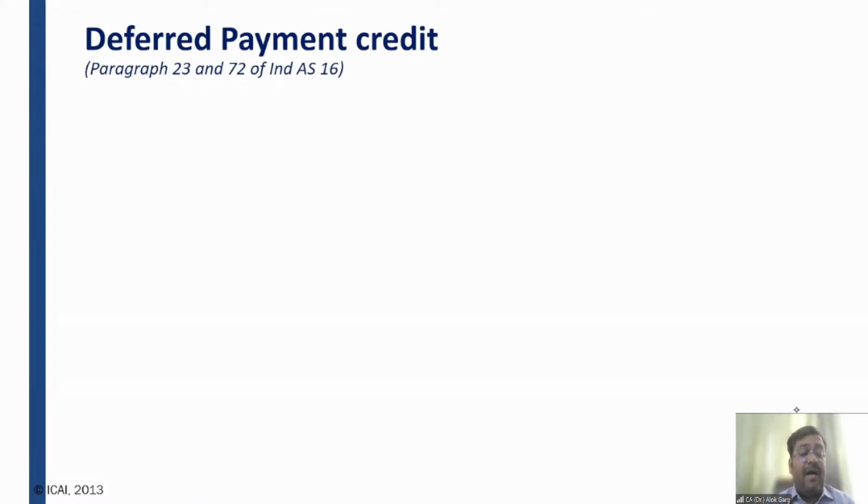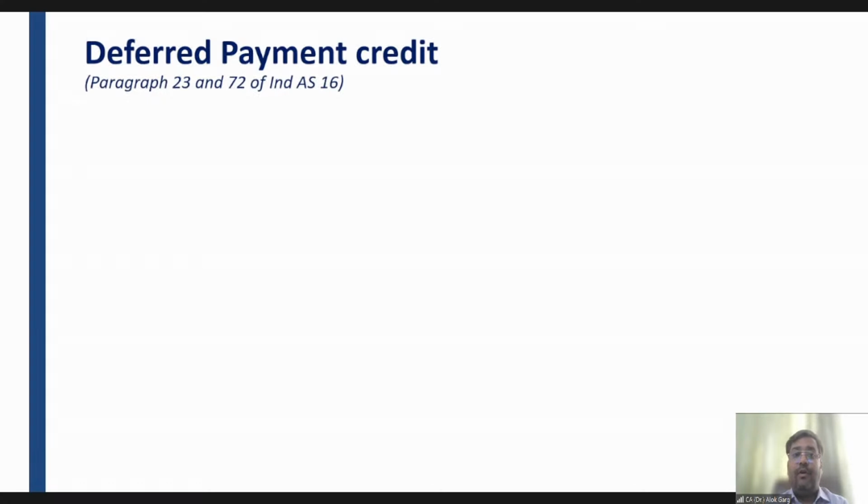Now, friends, as a part of the cost of the asset, let's discuss the concept of deferred payment credit. And this concept is there in Ind AS 38 intangible assets as well, right? Deferred payment credit. What is meant by deferred payment credit?